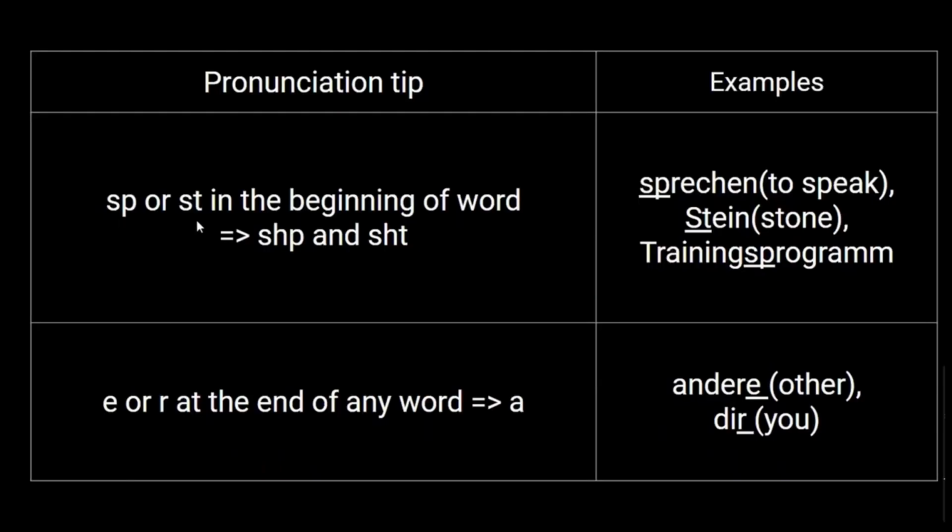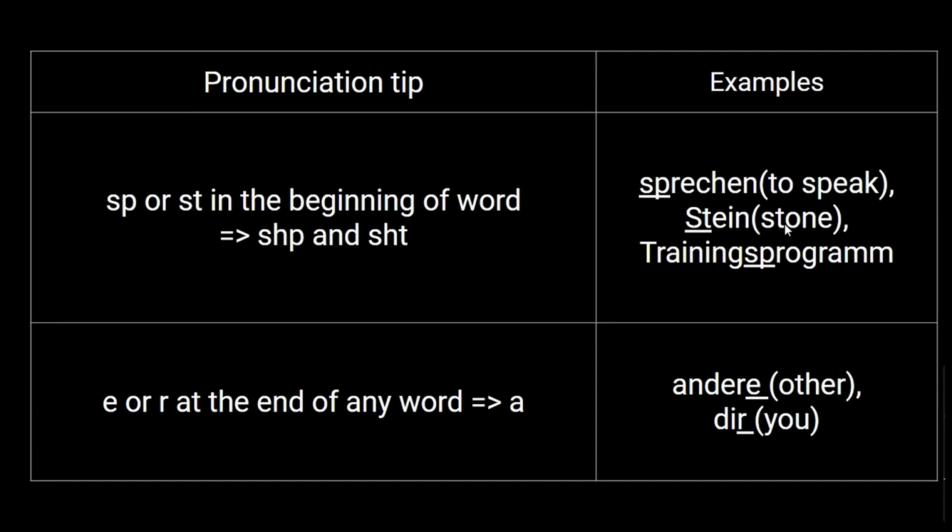If you find SP or ST in the beginning of a word, you need to pronounce it as "Shp" and "Sht" respectively. For example, sprechen. So we should not pronounce it as "sprechen", but "shprechen". Sprechen means to speak. I have another word here, Stein.